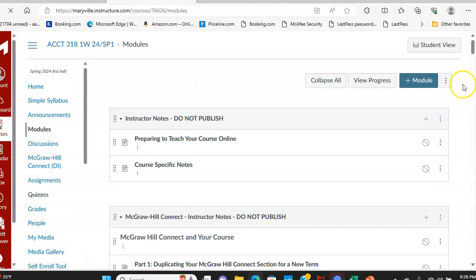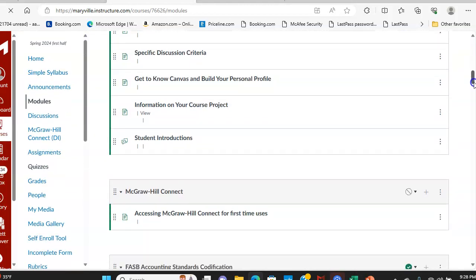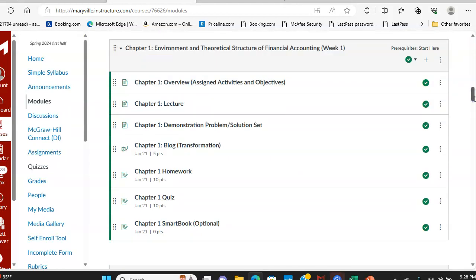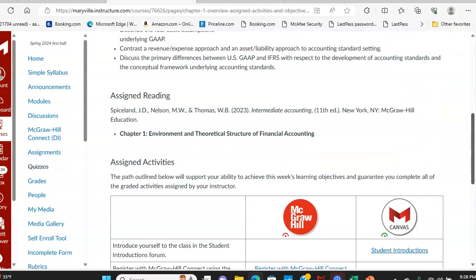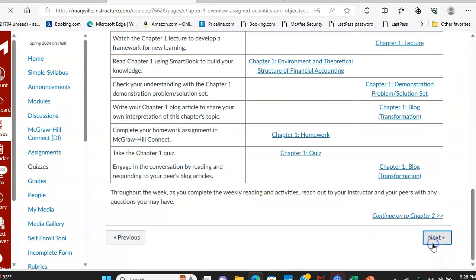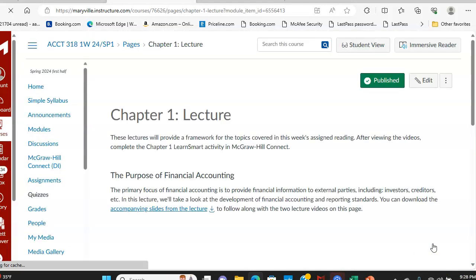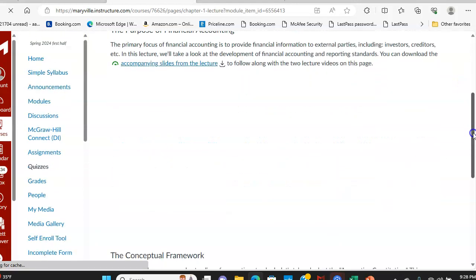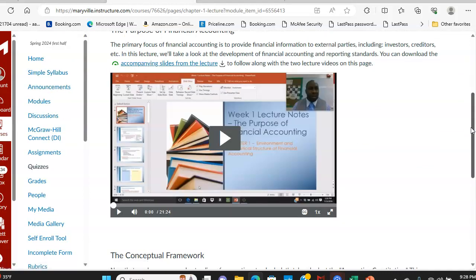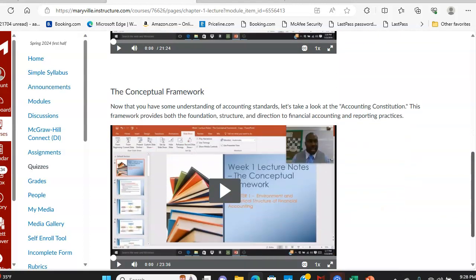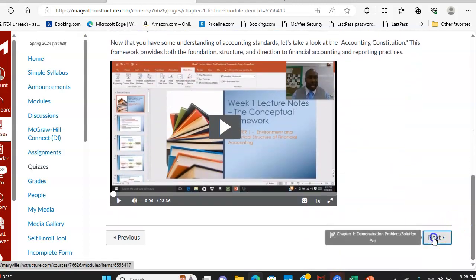So under the chapter 1 module, and it'd be the same setup for each chapter, you would have the overview for that chapter. Next, you are going to have video lectures on each chapter. So here we have 3 or 4 video lectures for chapter 1. Be sure to review the video lectures for chapter 1.